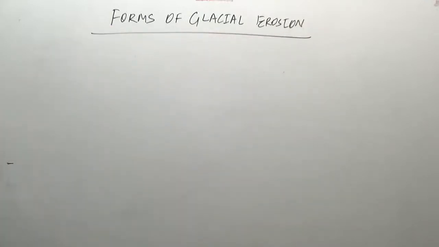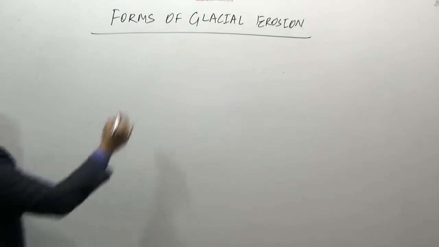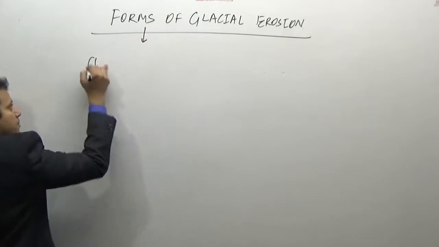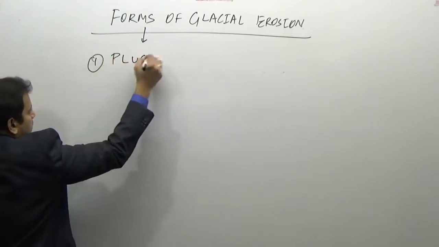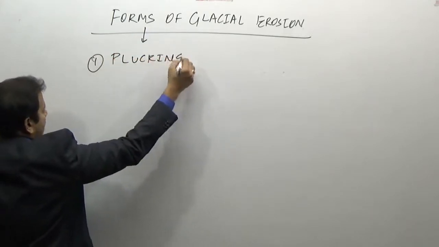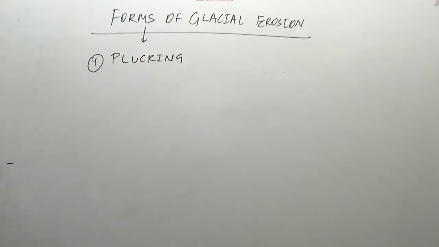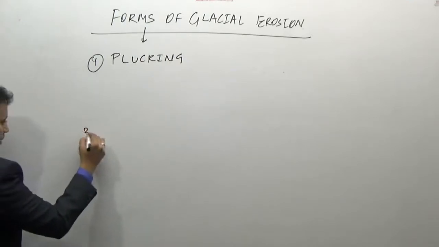What are the different forms of glacial erosion? The glacial erosion is by two methods. One method is by plucking, and the second method is by abrasion.